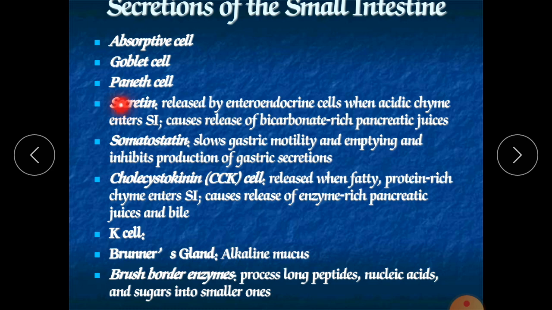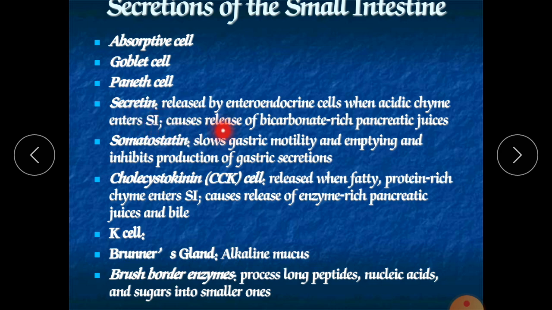First is the S cell. It secretes secretin, and when acidic chyme enters the small intestine, secretin neutralizes that chyme. It contains lots of acid, so for neutralizing purposes secretin has a great role.